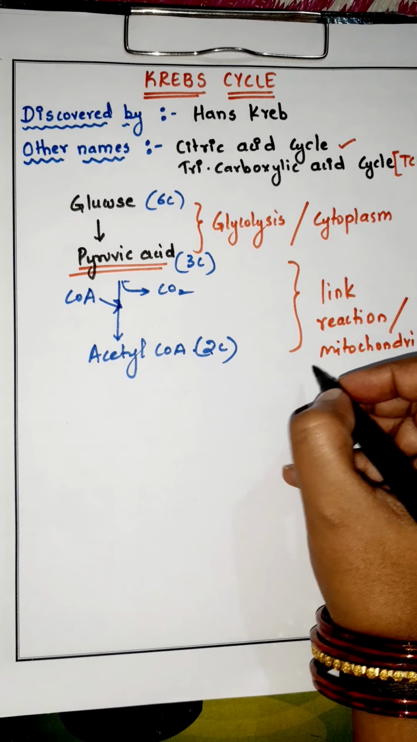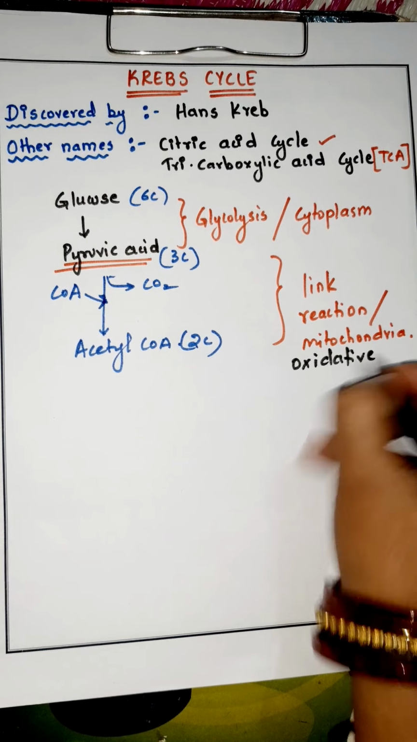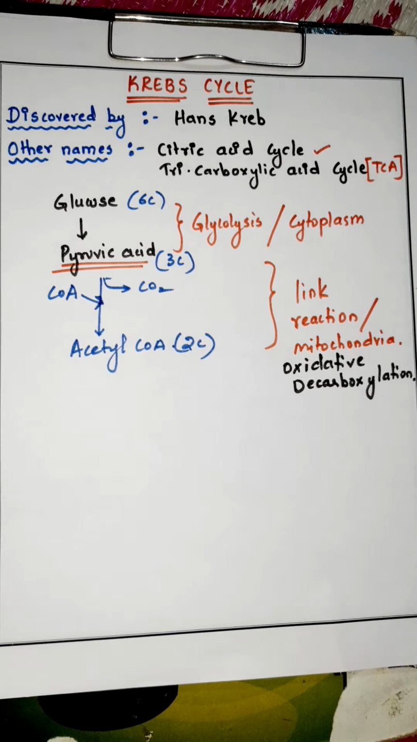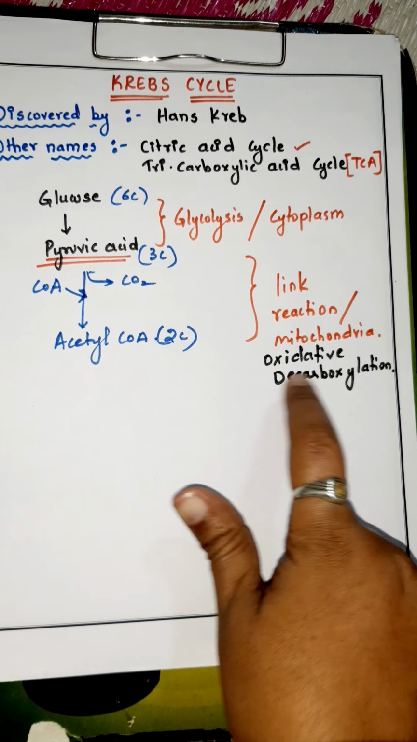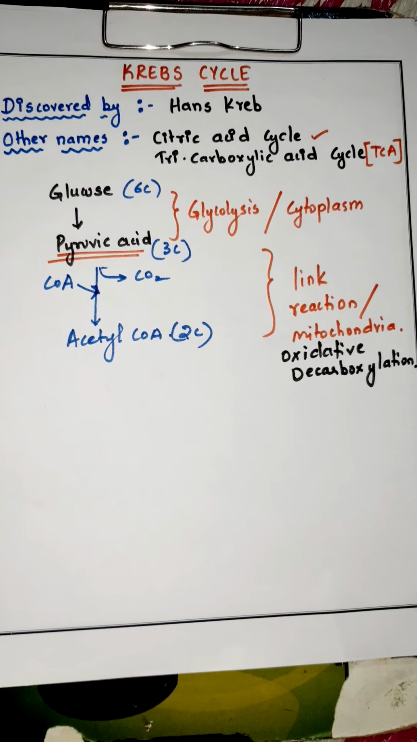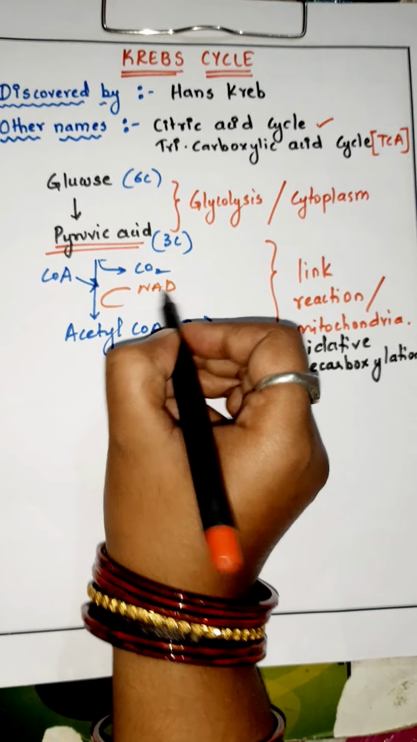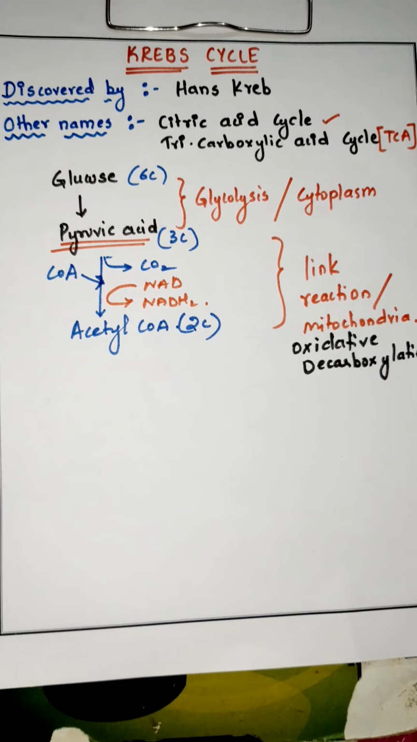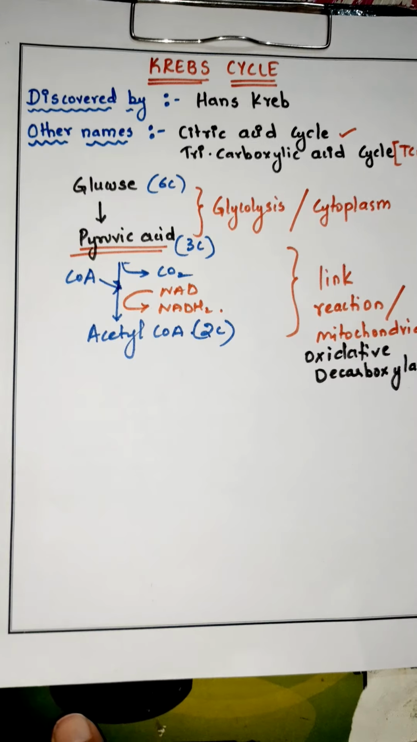Here pyruvic acid is oxidized into acetyl-CoA, along with decarboxylation, that is, removal of carbon in the form of carbon dioxide. During this process, energy is produced: NAD takes the electrons and protons and is reduced to NADH2. So this is where energy is produced in the link reaction. After this reaction, the Krebs cycle will run.